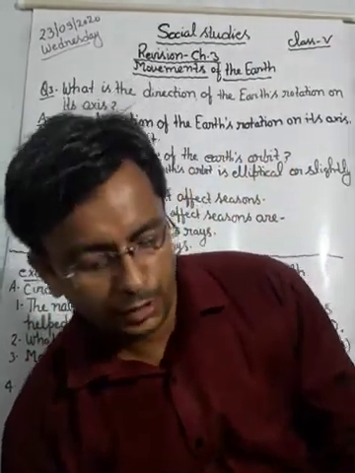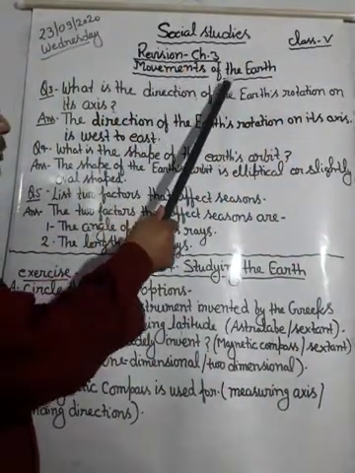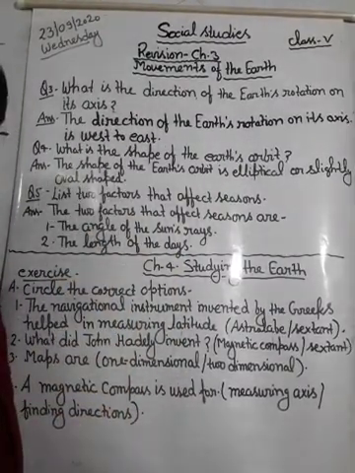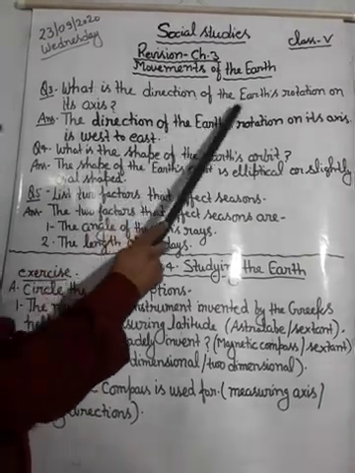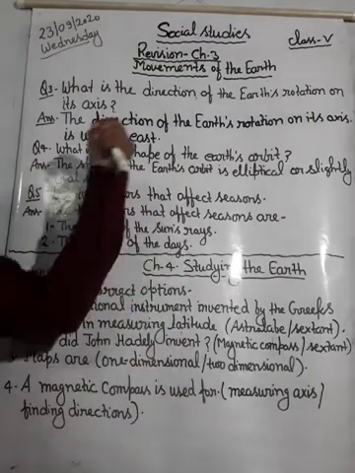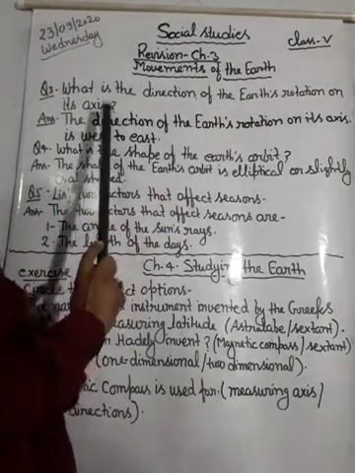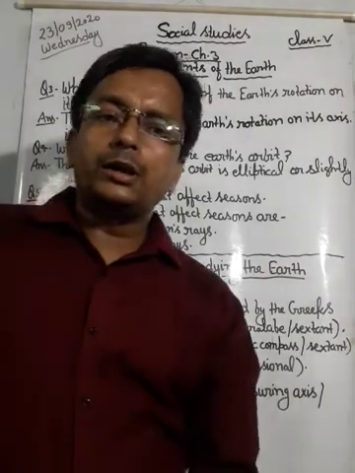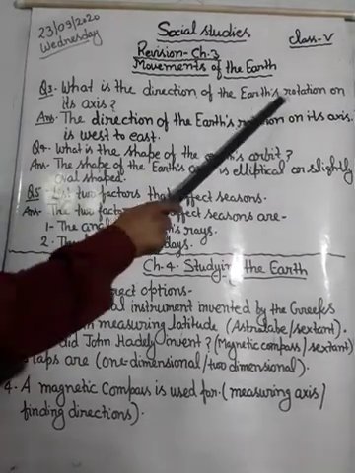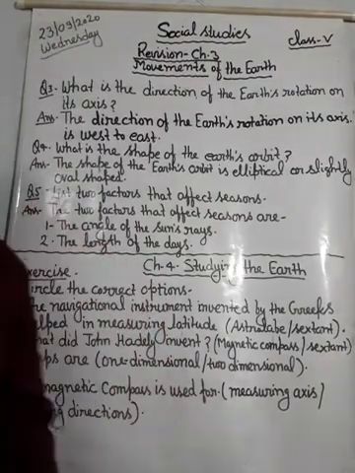Dear student, today we will revise the remaining part of chapter 3, that is movements of the earth. First question is, what is the direction of the earth's rotation on its axis? In this question, you have to tell the direction of the earth's rotation, means in which direction the earth rotates.